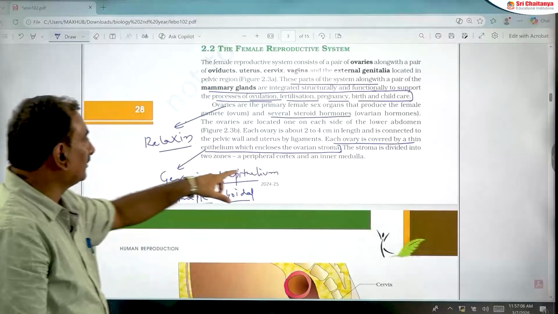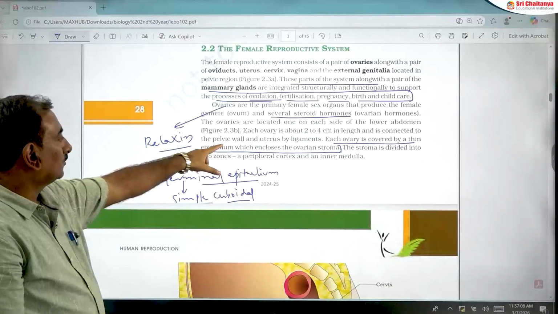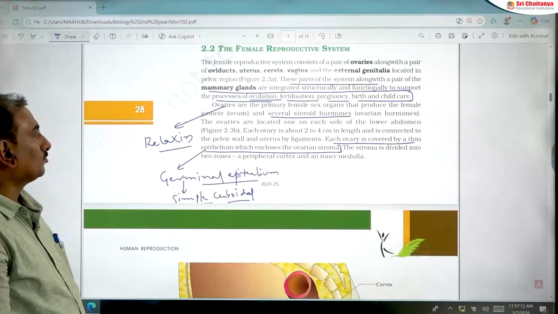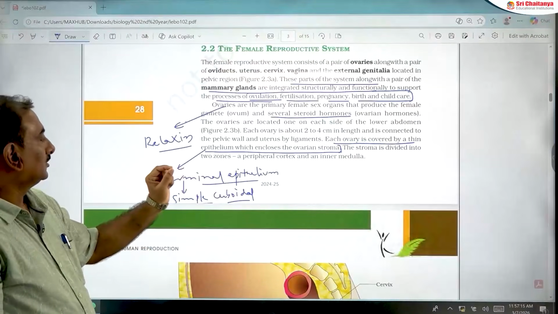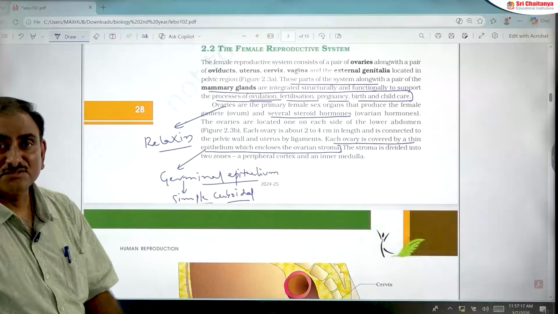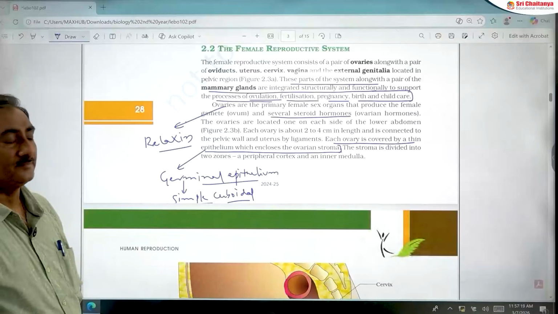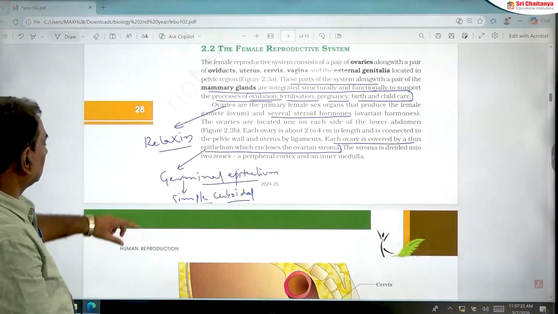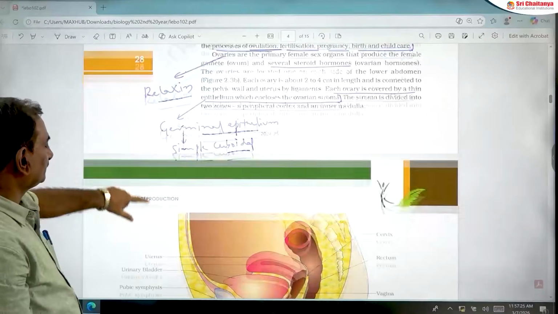Each ovary is covered by a thin epithelium. The name of the thin epithelium which encloses the ovarian stroma is the germinal epithelium, made up of simple cuboidal epithelium. So this point is also very important in the female reproductive system.